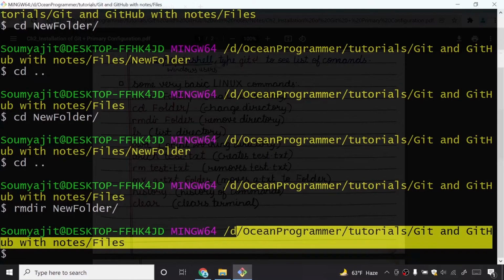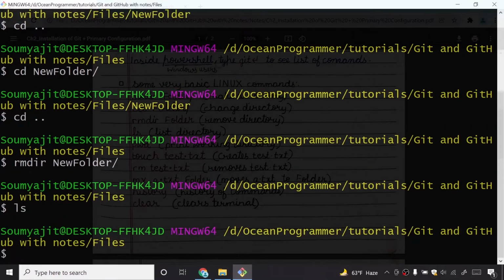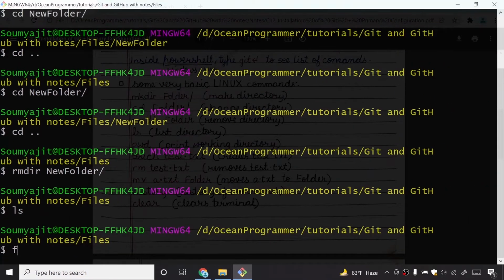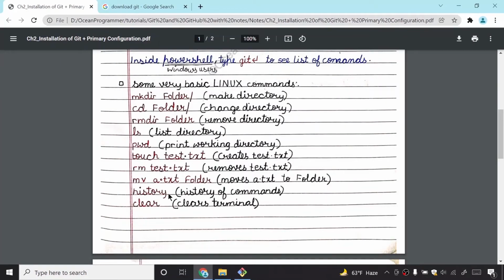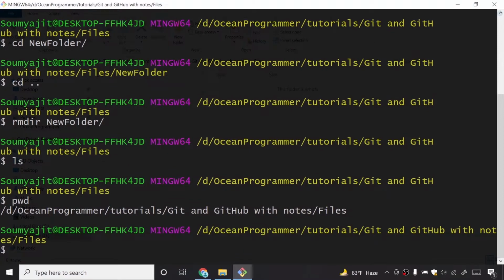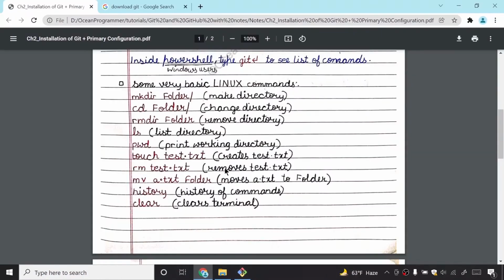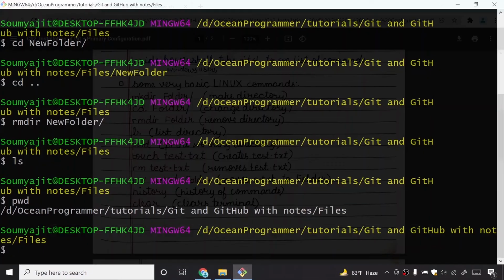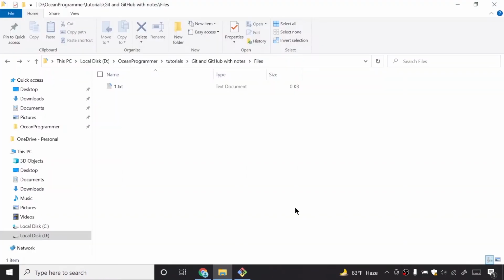List directory is ls, and here you can't see anything right now, but when we add more files, you will see this. pwd means print working directory. pwd, this is the directory in which I am working right now. The touch command creates a new file. If I say touch 1.txt, then it will create a new file, and here you can see 1.txt.